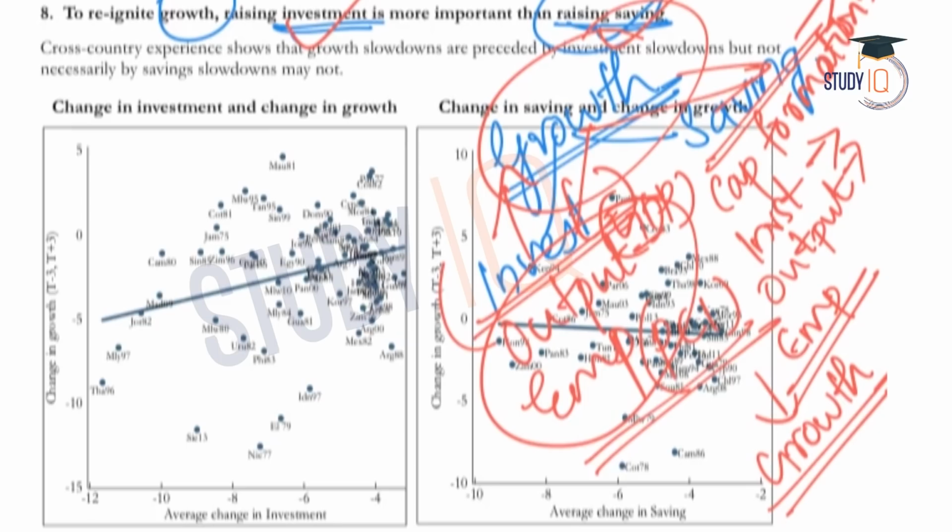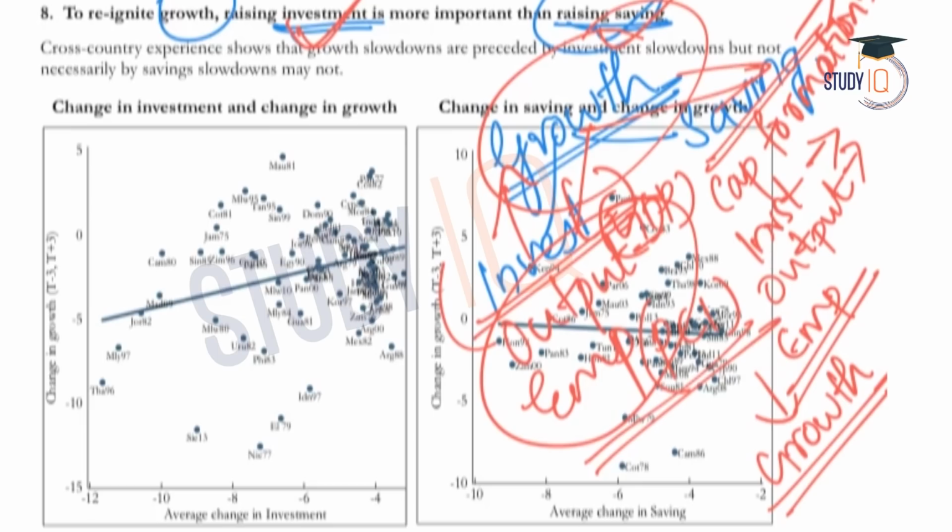What does it mean? The survey says that cross-country experiences, or other countries' experiences, show that where there has been a reduction in investment, there has been a reduction in growth as well. But this is not always the case with saving, which means whenever saving has reduced, it is not necessary that growth has also reduced. So it is necessary to increase investment rather than increasing savings.